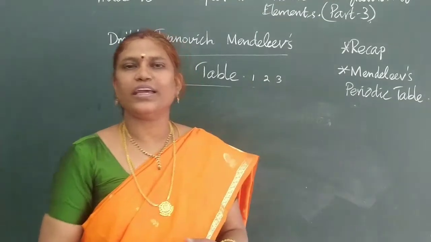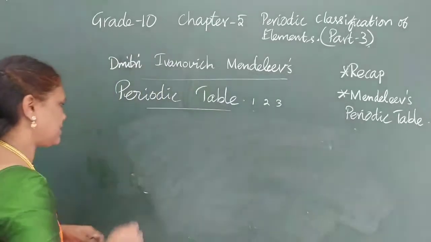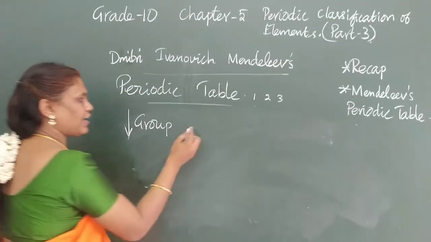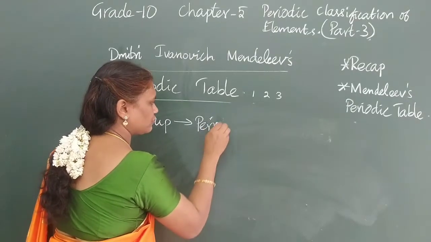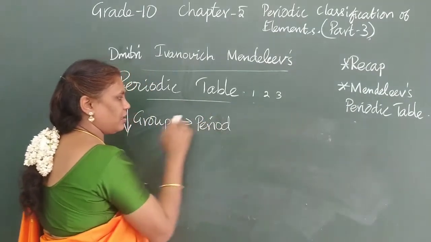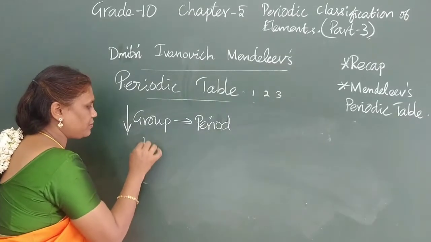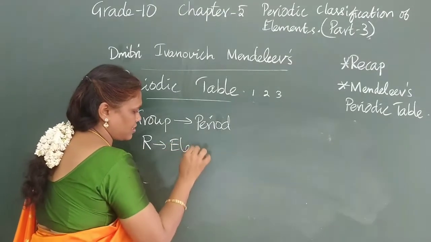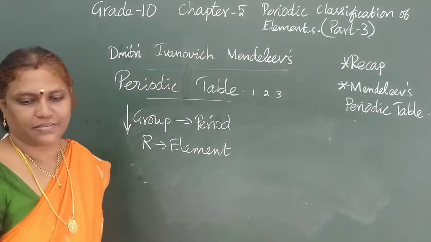And how he has framed the tabular column. The first one, I told, is group. Group means downwards. And period means what? Period is left to right. First he has grouped the elements. For example, let the element be R. R is the element. How they react with oxygen and hydrogen we can see.